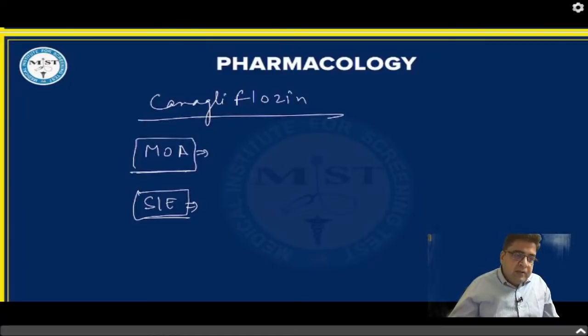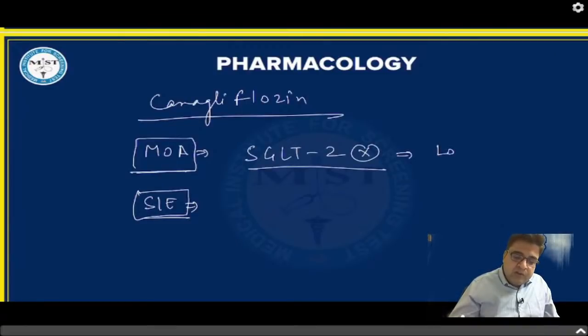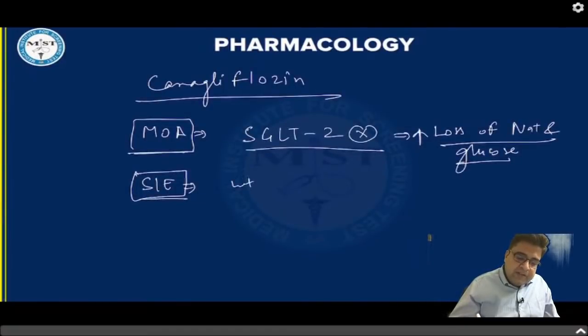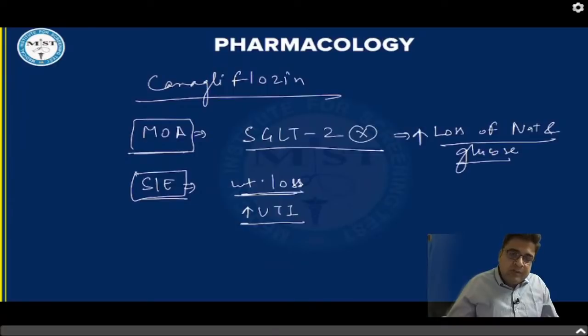So please remember, the mechanism of action of canagliflozin is that it is an SGLT2 inhibitor. This group of medicine can cause loss of sodium and glucose, and because of this loss, the medicine can cause weight loss and increased risk of UTI because of continuous presence of glucose in urine.